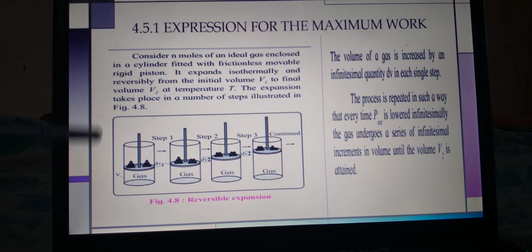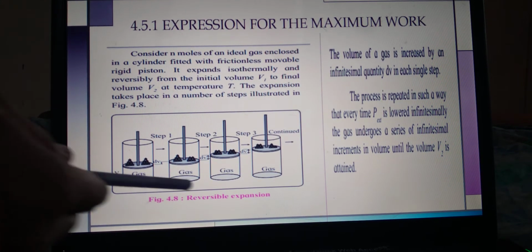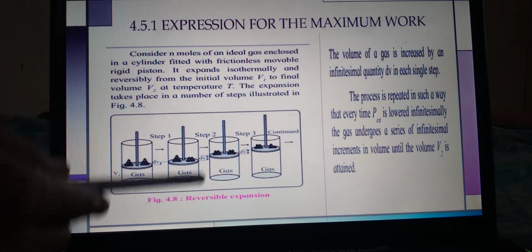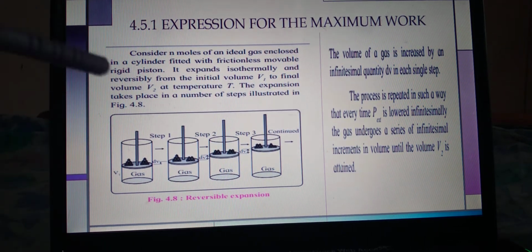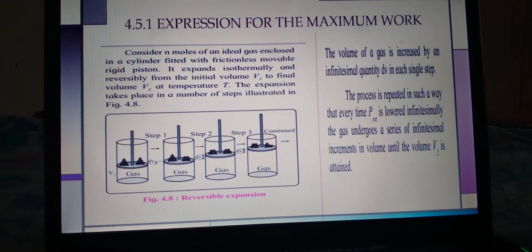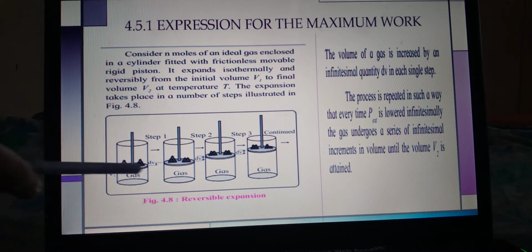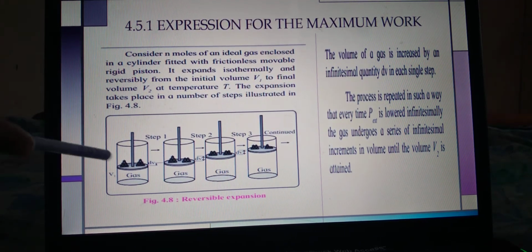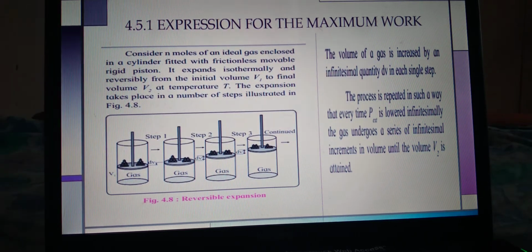Now the volume of the gas which is shown here continuously steps down, from V1: step 1, step 2, step 3, step 4, continuing infinitesimally. So n moles of an ideal gas are enclosed in a cylinder fitted with a frictionless rigid piston which can be pushed inside.